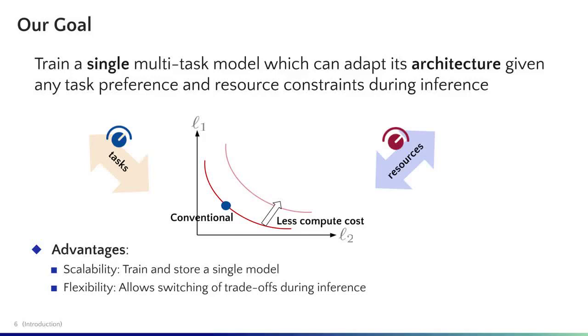In a conventional multitask learning setup, a single model will be learned with respect to a predefined task trade-off. In contrast, we introduce a method for task trade-off, which allows us to learn the entire trade-off curve. Our method incorporates the resource budget, which allows us to learn a family of trade-off curves. This gives us key advantages over conventional approaches in terms of scalability and flexibility.